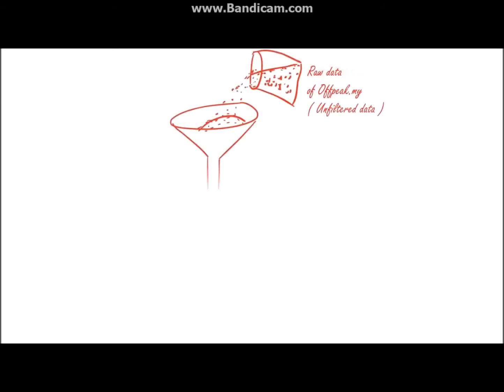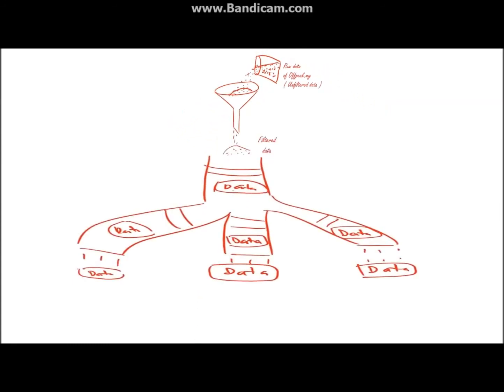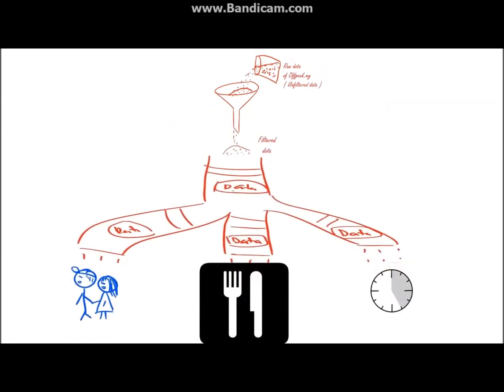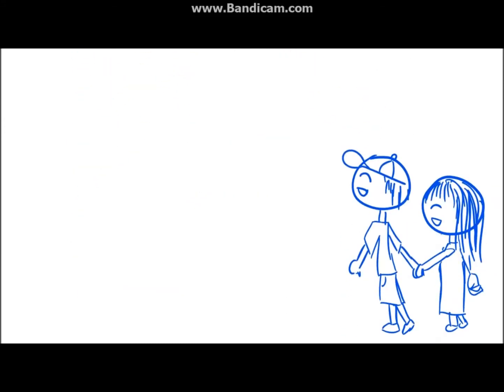Data cleansing was performed to remove invalid outliers and to drill down the data. We deconstructed the data into 3 smaller clusters, namely, the first cluster is to analyze the group of people, the second cluster is to analyze the type of restaurants, and lastly, the third cluster is to analyze the peak hour of Offpeak.my. During this process, we discovered an interesting pattern.